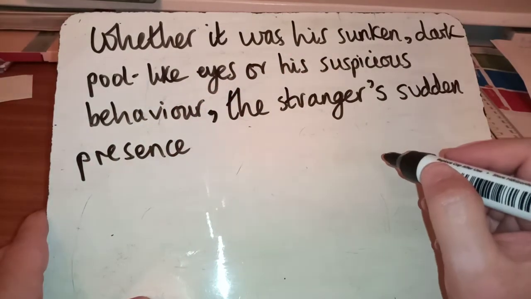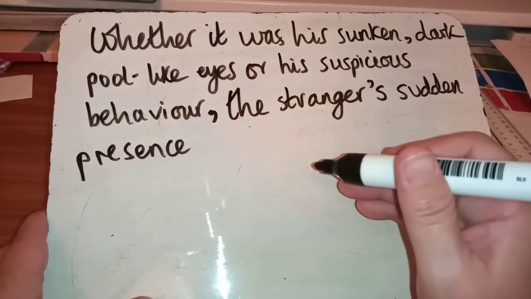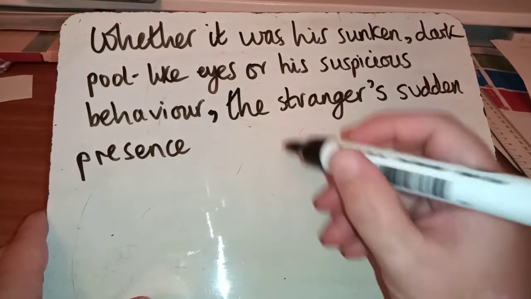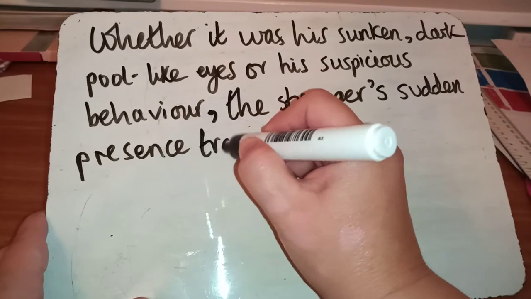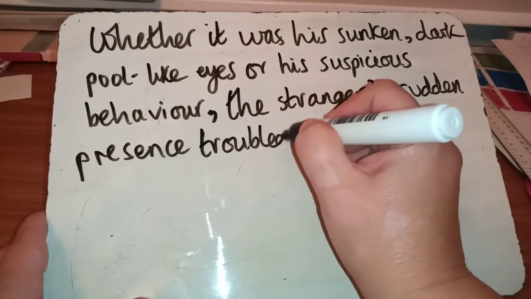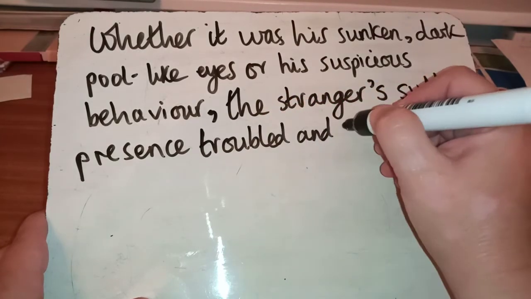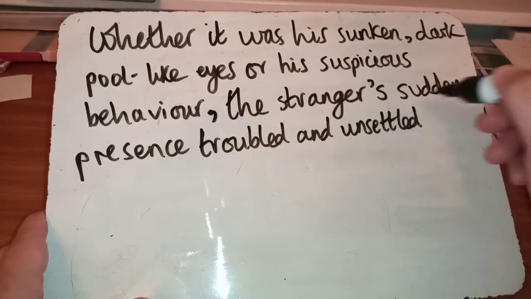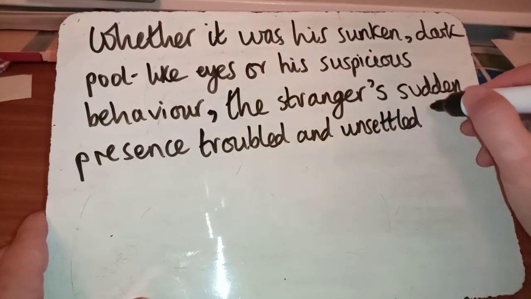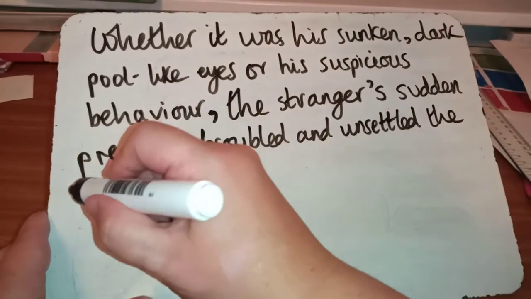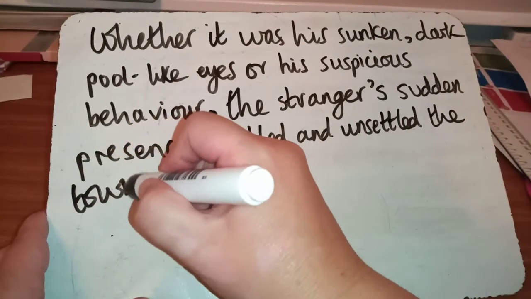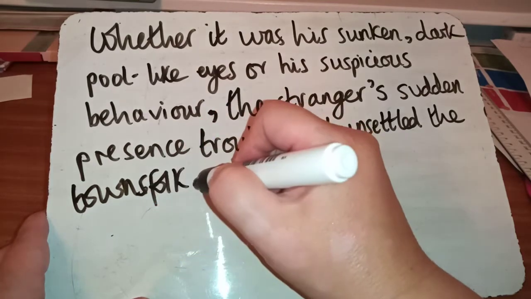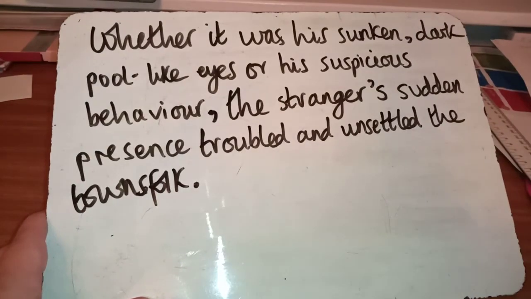And I'm going to choose two words to denote how this is affecting the townsfolk. So troubled and unsettled the townsfolk. Now, of course, if you're using village, you would use villagers instead. Okay. So full stop there, because that's my first sentence done.